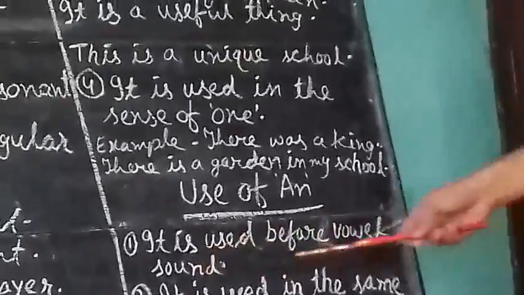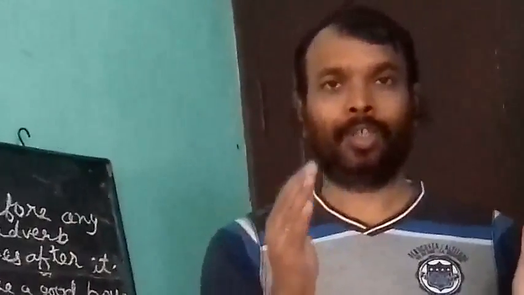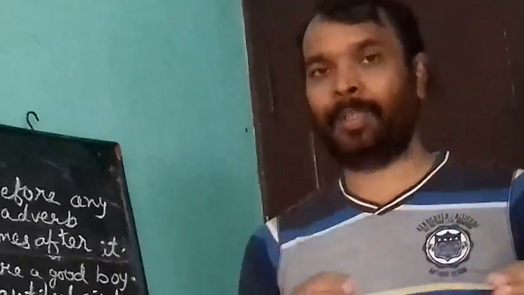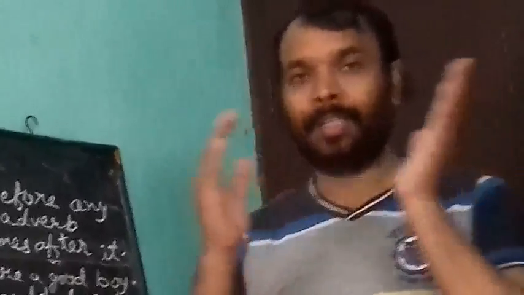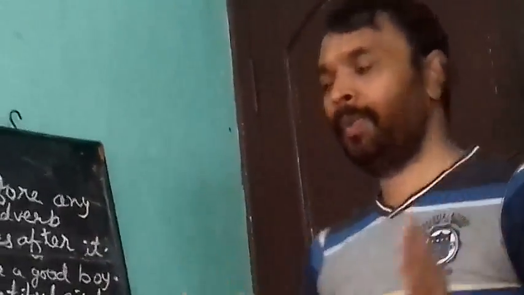It is used before vowel sound. As you know, a is used before consonant sound and an is used before vowel sound. Vowel sound is that which starts with vowel and its pronunciation is also like vowel. If a word starts with consonant and its pronunciation is like vowel, that is also vowel sound. But if a word starts with vowel but its pronunciation is like consonant, that is consonant sound. So if there is vowel sound, we will use an.